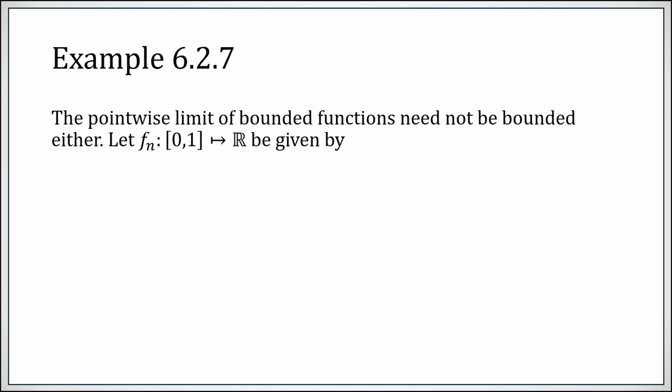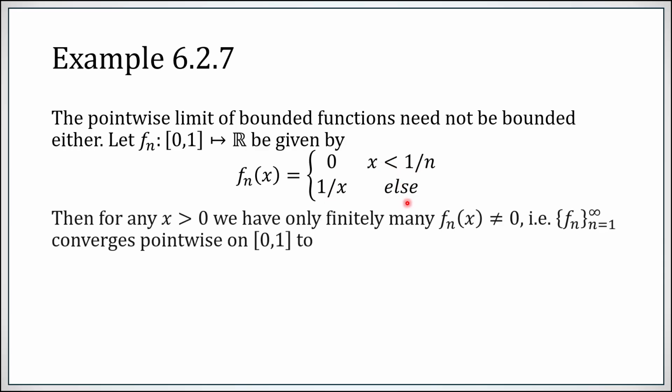Another example: the pointwise limit of bounded functions doesn't even have to be bounded. So here's our fn. It's 0 up to 1 over n, and then it's 1 over x past that point. For any positive number, eventually as n goes to infinity, the zero part will not hold.